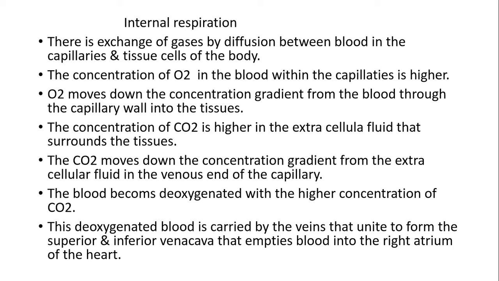Now what happens when the concentration of this carbon dioxide in the extracellular fluid is higher? It moves down the concentration gradient from the extracellular fluid in the venous end of the capillary. Now let's try to understand what is this venous. Venous is a blood vessel that carries blood towards the heart from the body cell tissues and organs. Now what happens then? The blood becomes deoxygenated with the higher concentration of carbon dioxide.